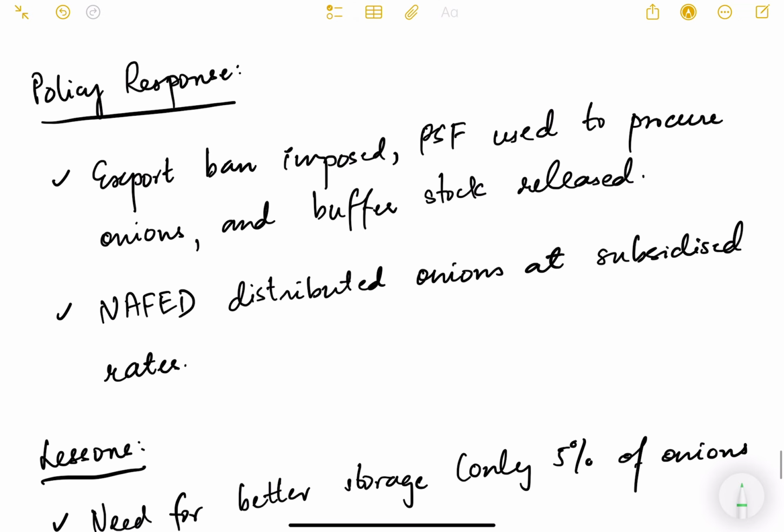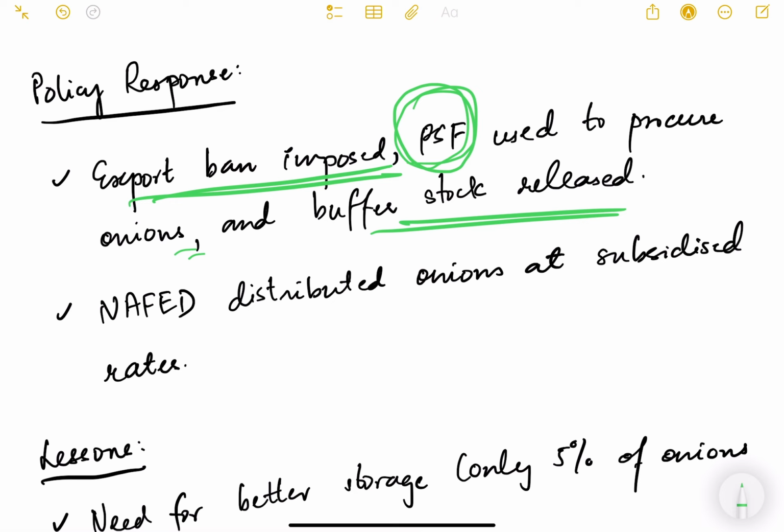What was the policy response? Export bans were imposed, so nobody will export onions and it is available in the domestic market. Price stabilization fund was used to procure onions, and buffer stocks were released. And NAFED, a government agency, distributed onions at subsidized rates. So this was the intervention that the government had to do, that a government institute, NAFED, had to get into distribution of onions to the people at subsidized rates, just like the government does it for fertilizers.